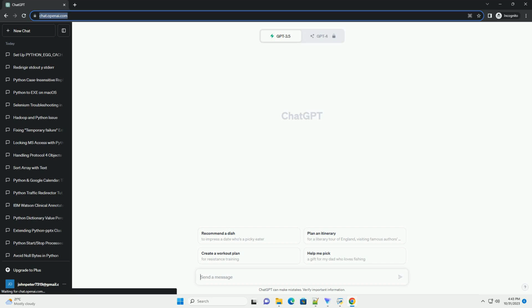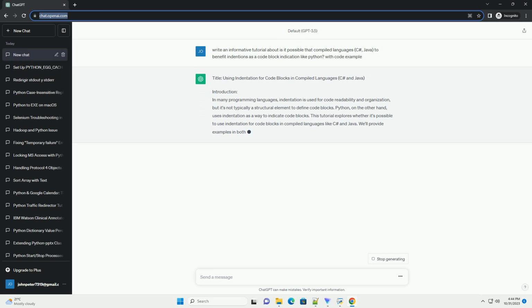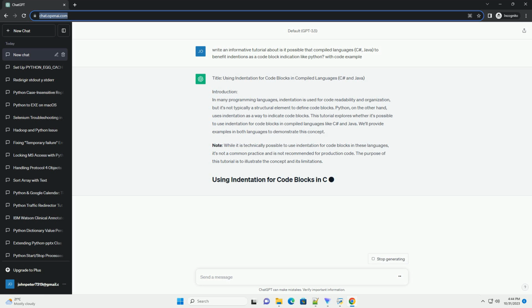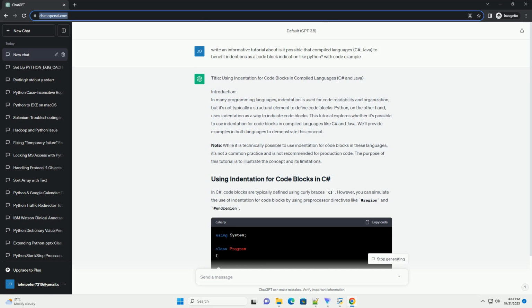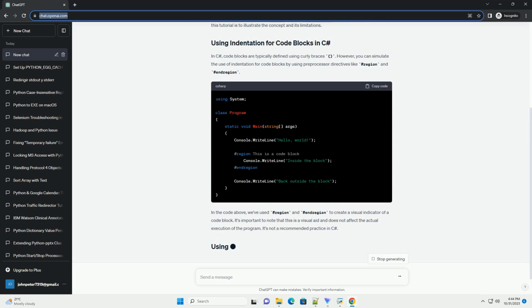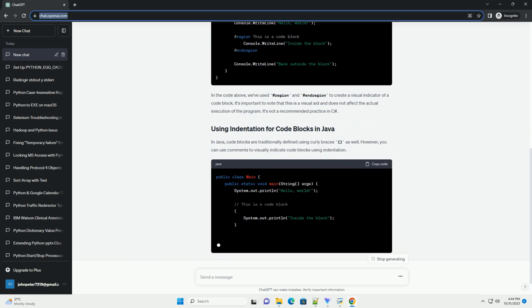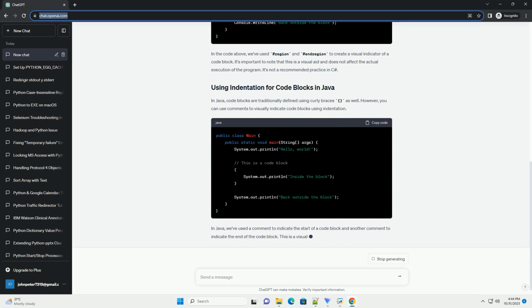Title: Using indentation for code blocks in compiled languages, C# and Java. Introduction. In many programming languages, indentation is used for code readability and organization, but it's not typically a structural element to define code blocks. Python, on the other hand, uses indentation as a way to indicate code blocks.